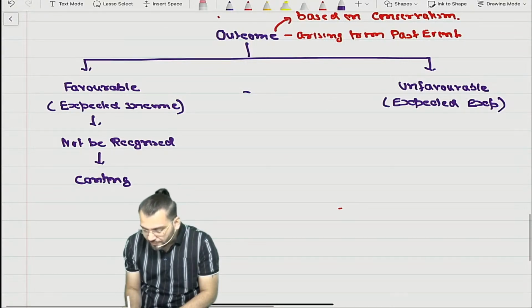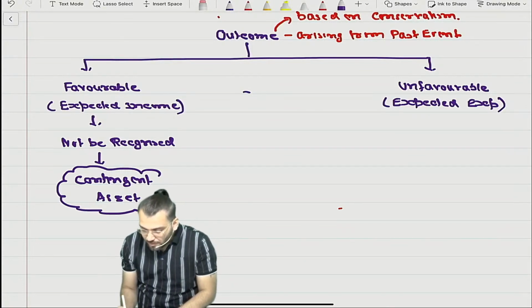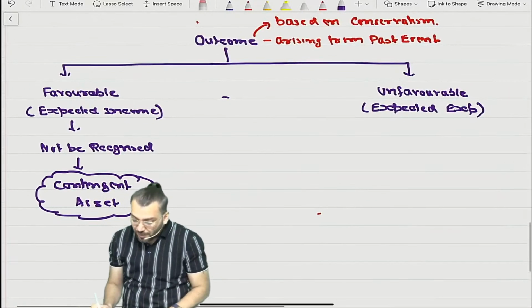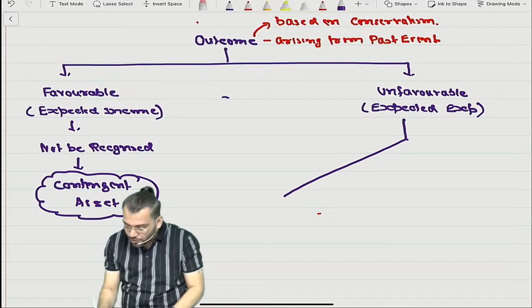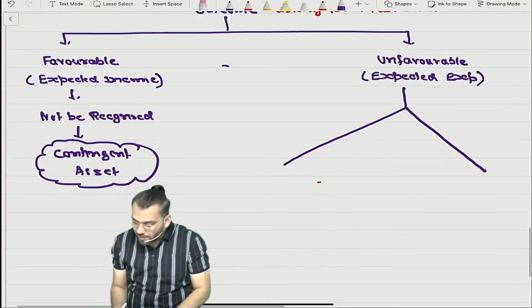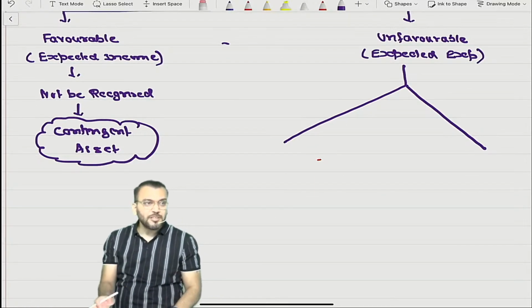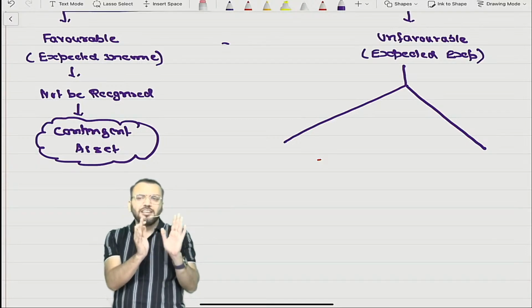Detailed discussion will be done when I come to Ind AS 37. Understood? Unfavorable, there can be two situations. But this chapter is under Ind AS, under accounting standard.